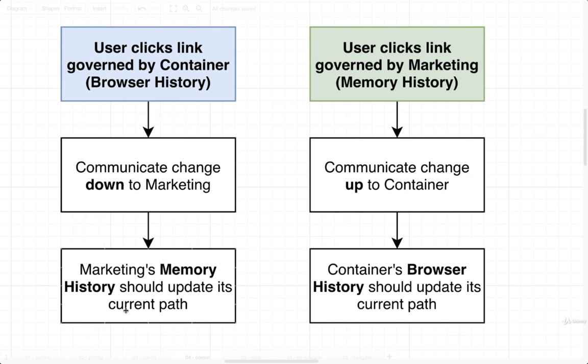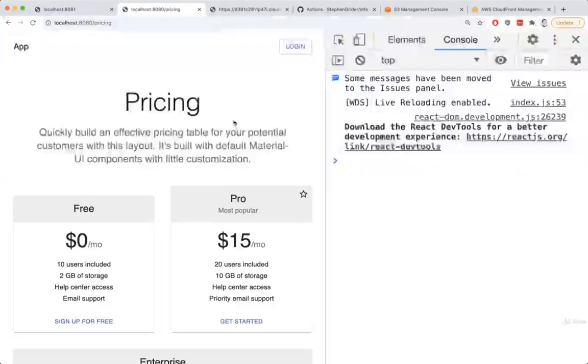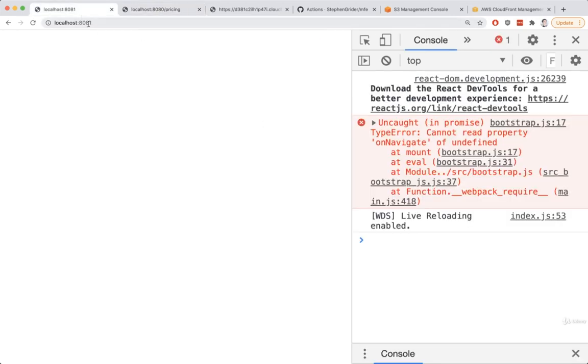Before we handle this other line of communication, there's one very quick fix I want to add in, and I'm only putting this right here inside this video just in case you see this error and get really concerned about it. So I'm going to go back over to my browser, and I'm going to take a look at my marketing application in isolation. So remember, that's at localhost 8081. Once you do so, you might see an error like this, cannot read property onNavigate of undefined. So this error is coming up for a very simple reason.